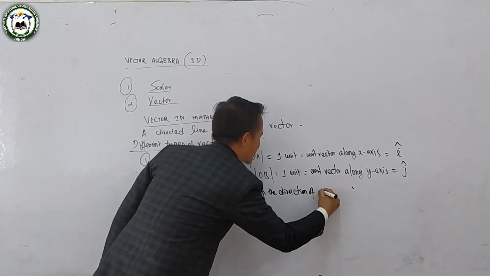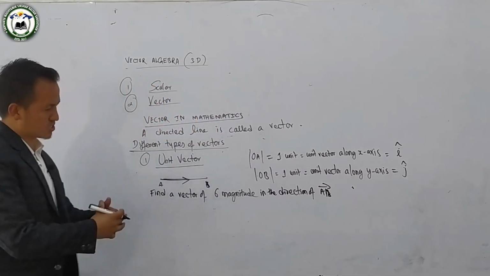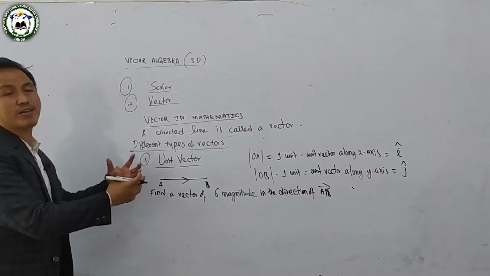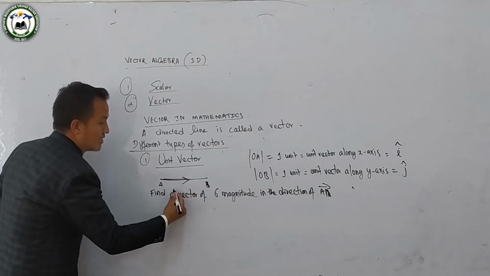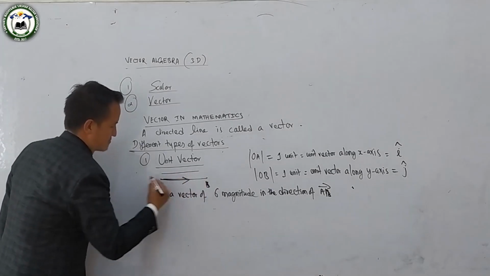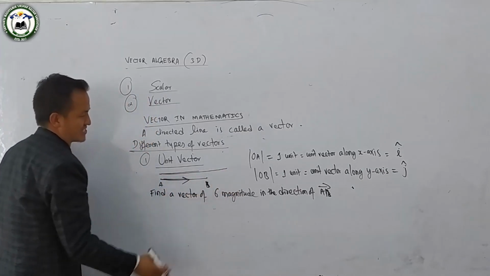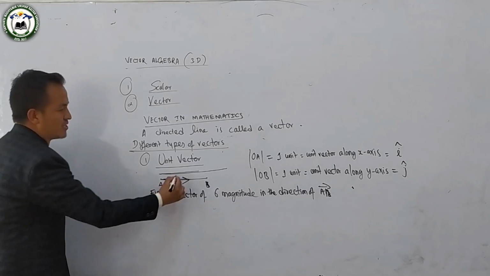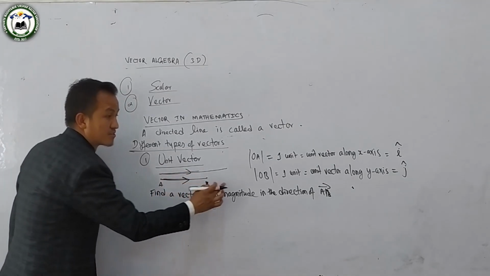This type of question is frequently asked. So with vector AB we have to find another vector whose magnitude is 6 units, in the same direction as the vector.